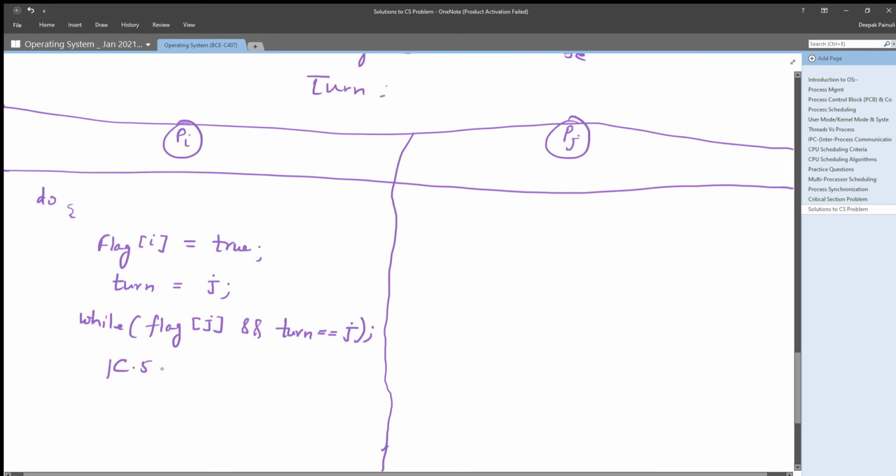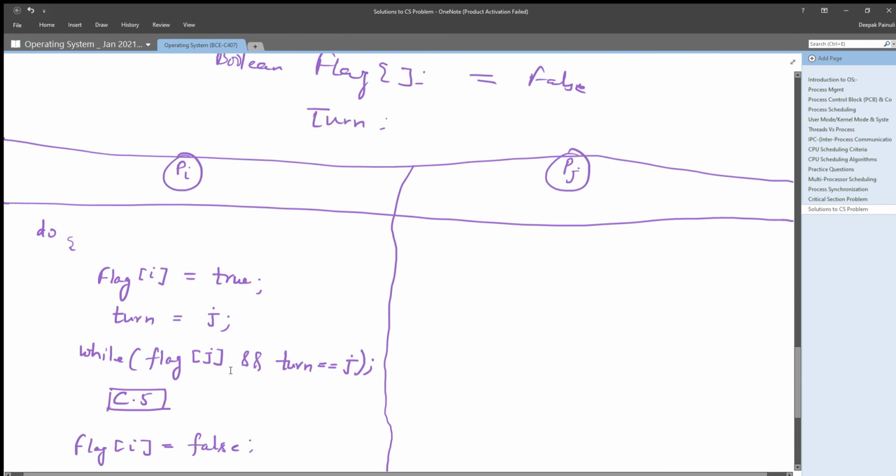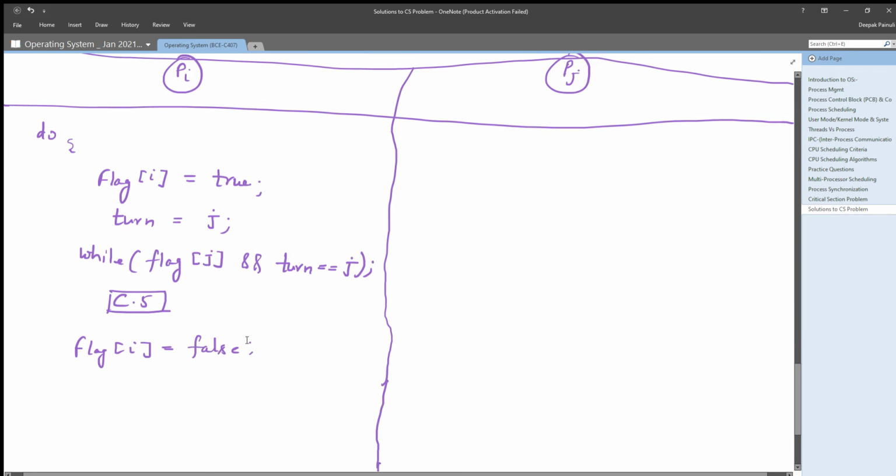Now after these conditions, if the while loop is broken, then only that particular process will enter its critical section, right? After completion of its critical section, that particular process needs to set its own flag as false. Why so? Because Pi is declaring that I have completed my critical section.